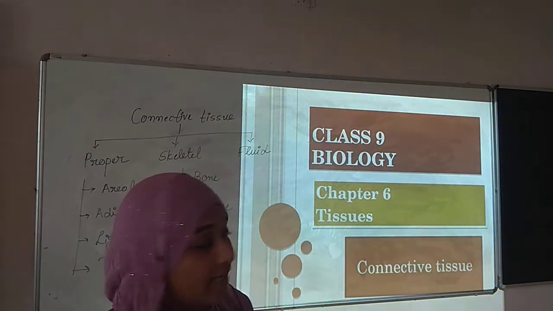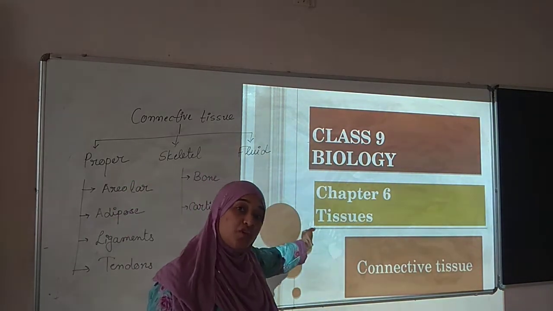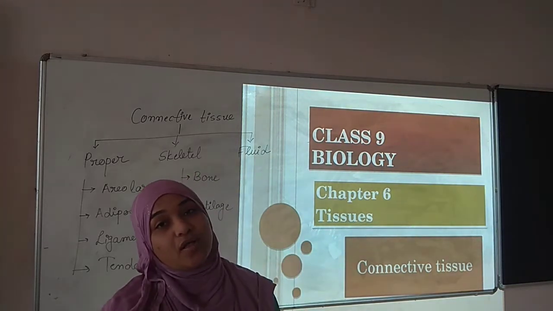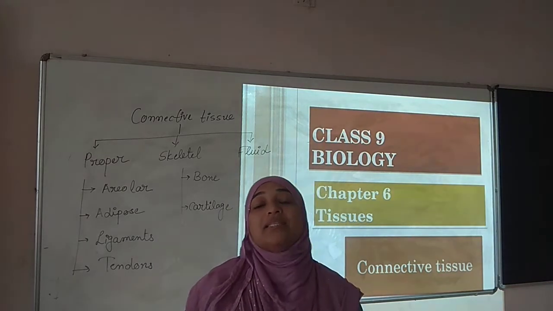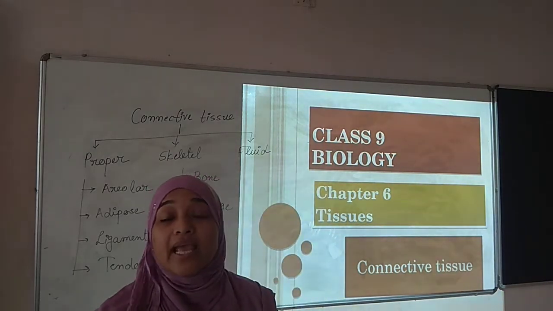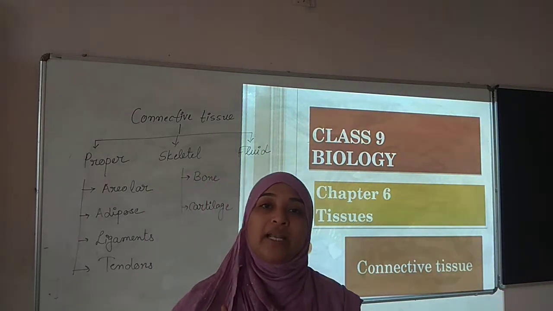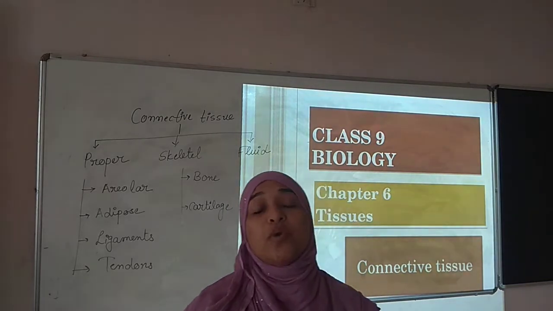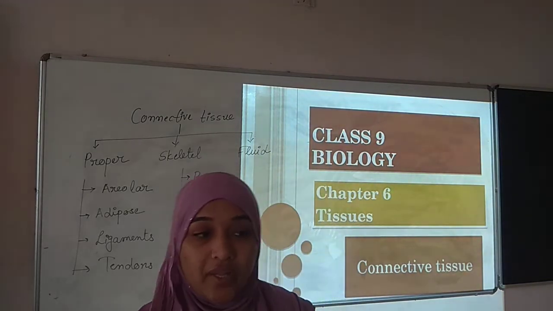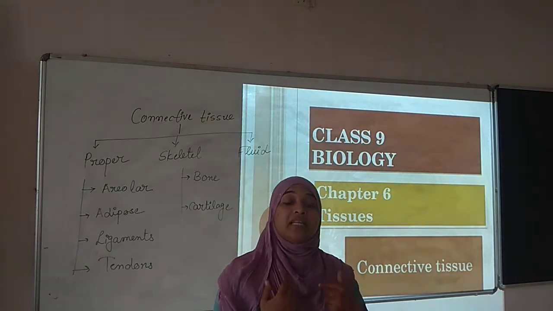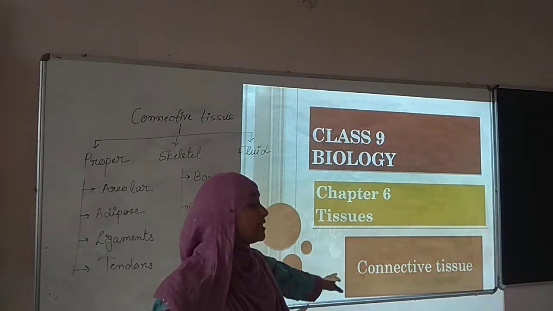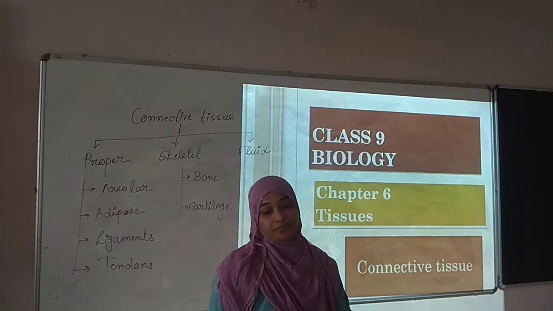In that we are learning chapter 6, tissues. In tissues, we had completed the plant tissue and already we had started the animal tissues. In animal tissue, we had completed the first tissue, that is epithelial tissue. And today we are going to start the second tissue present in our body, that is connective tissue.